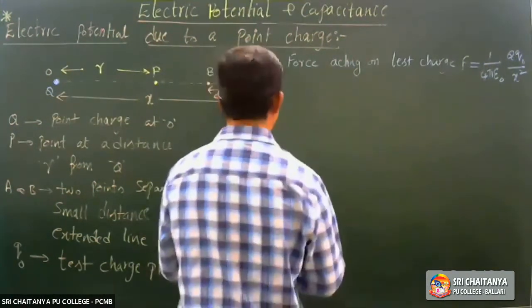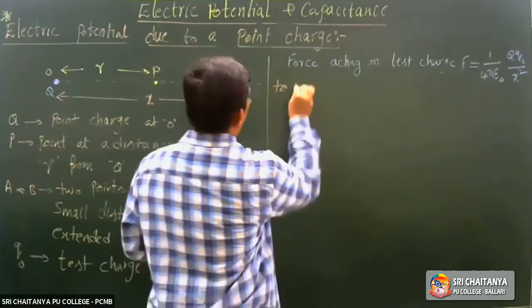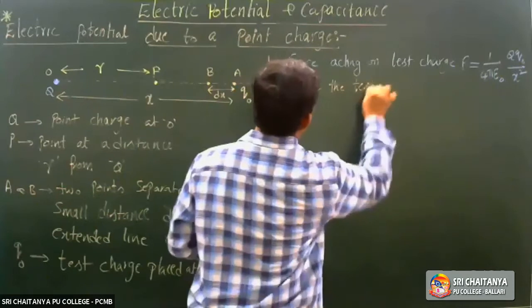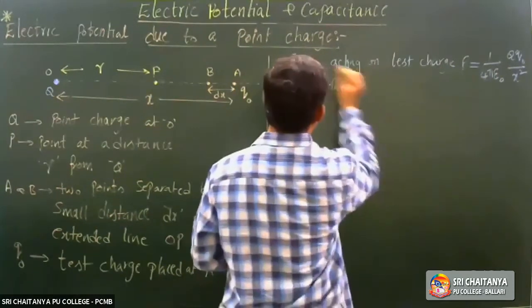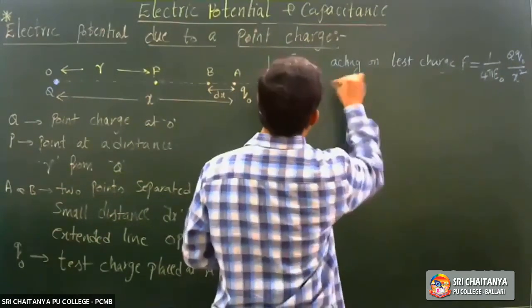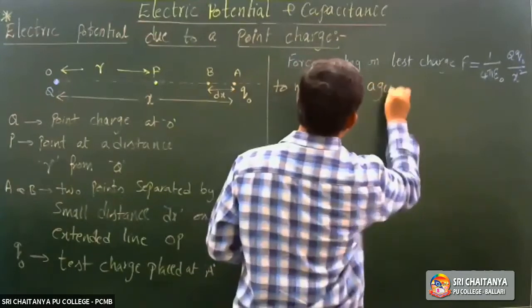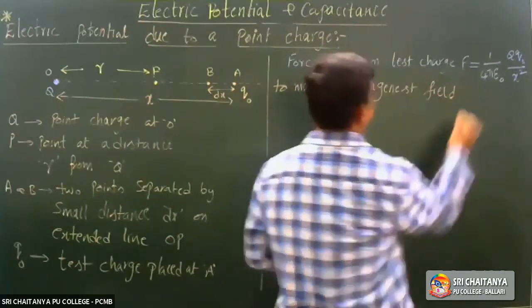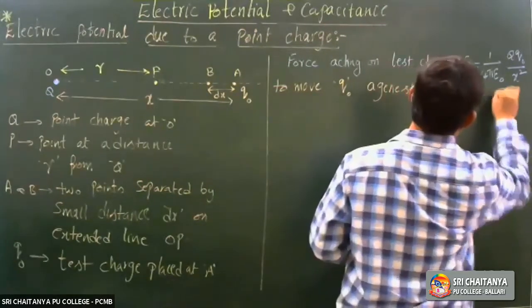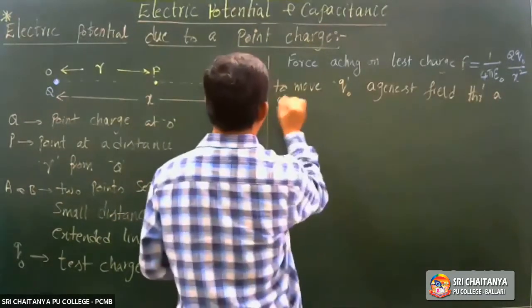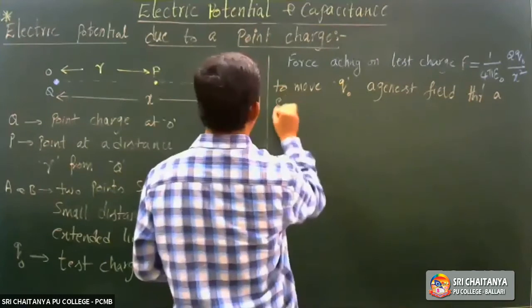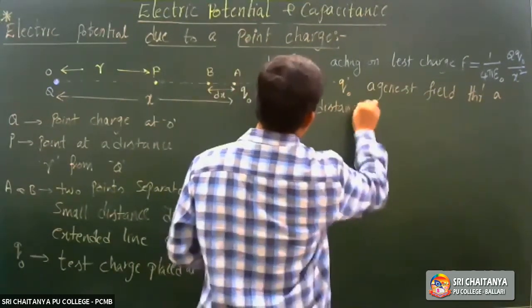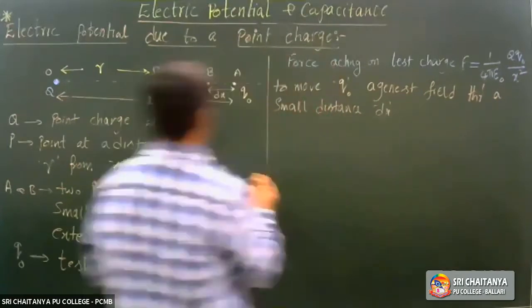Now, to move the test charge Q0 against the field through a small distance dx.